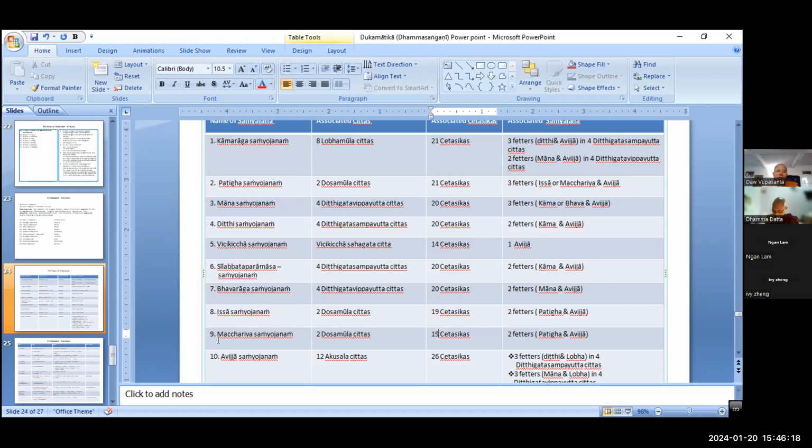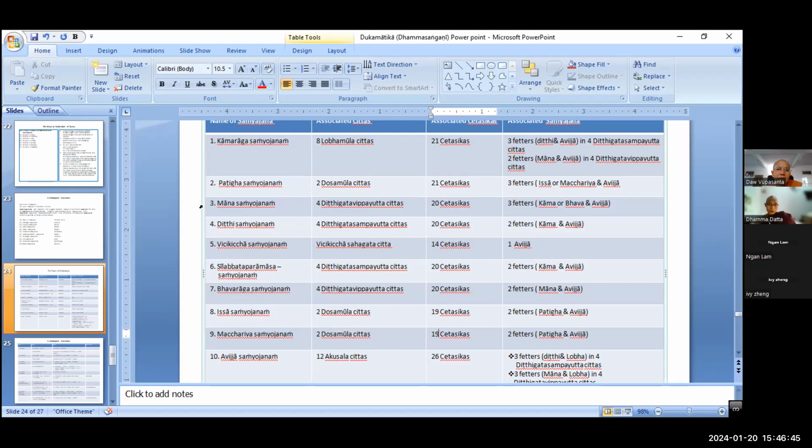So there are 5 kinds of Macchariya, right? When you don't want to allow your friend to stay in your room or apartment, at that time, what type of factor are you bound by? What type of factor?